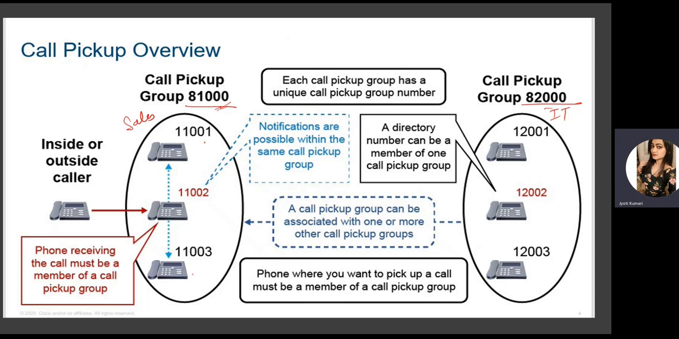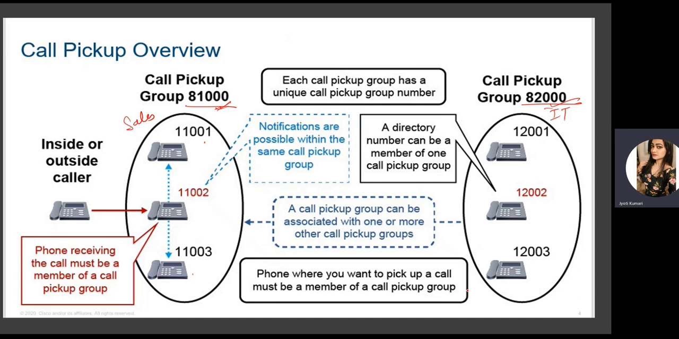And let's say there is another department and the phone is ringing there and there is no one available at this moment. I want to pick up that call from my own phone, let's say 1003. I can do that if the two call pickup groups are associated to one another. So we can even associate different call pickup groups to each other. Then we need to know the different call pickup group numbers to pick up those calls.